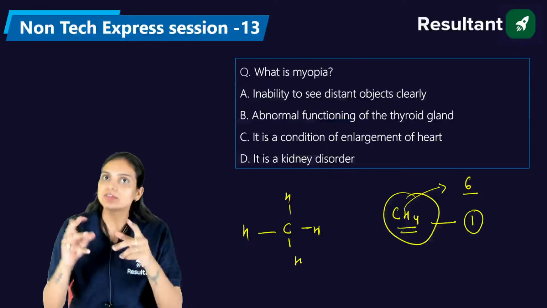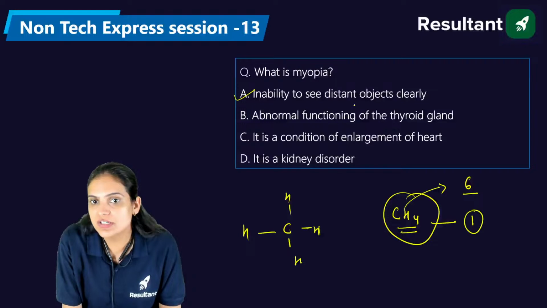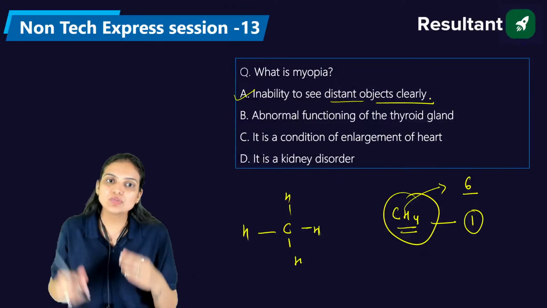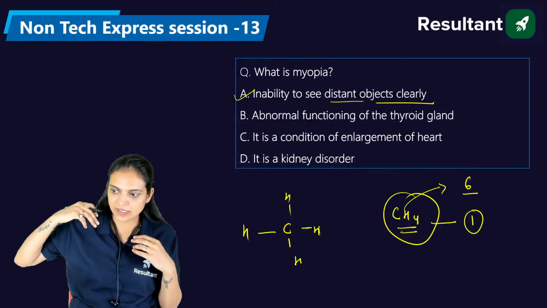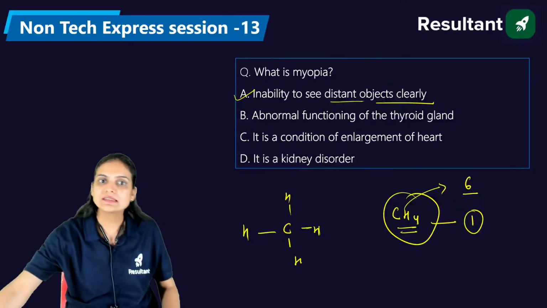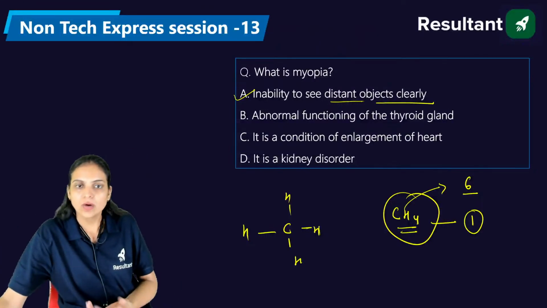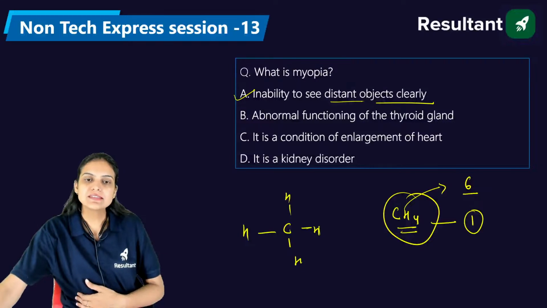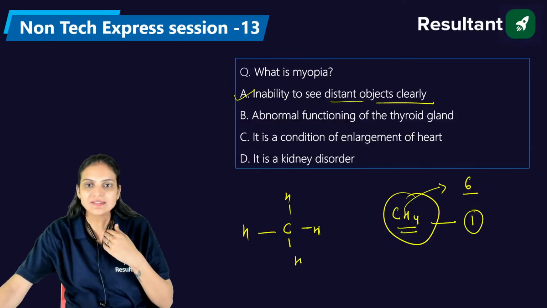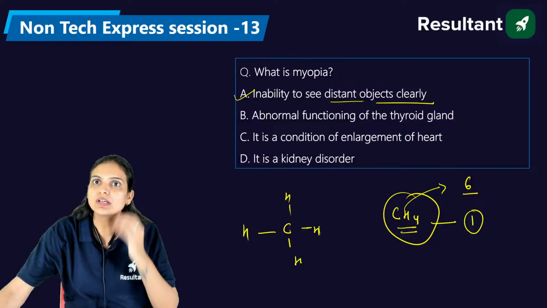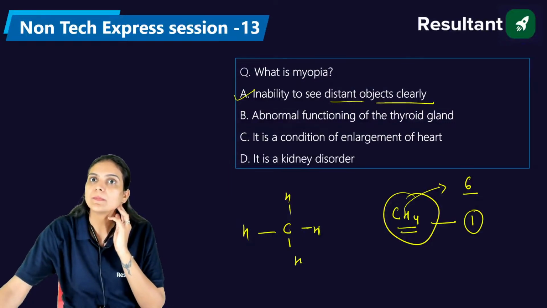Here, the answer is inability to see distant objects. If I'm not able to see the things which are distant to me, I am suffering from myopia. And if I cannot see the things which are near to me, then what do we call it?